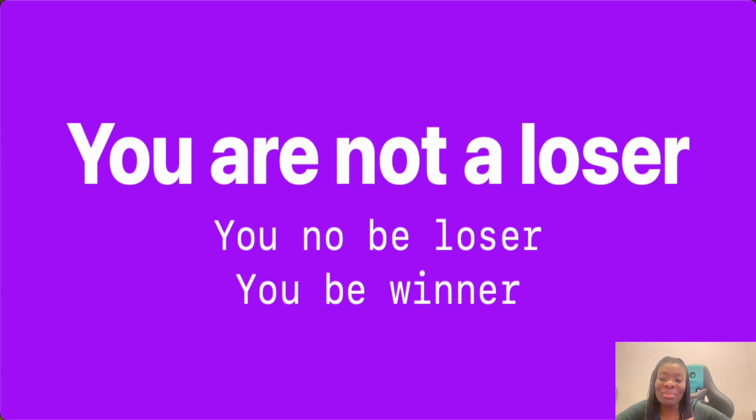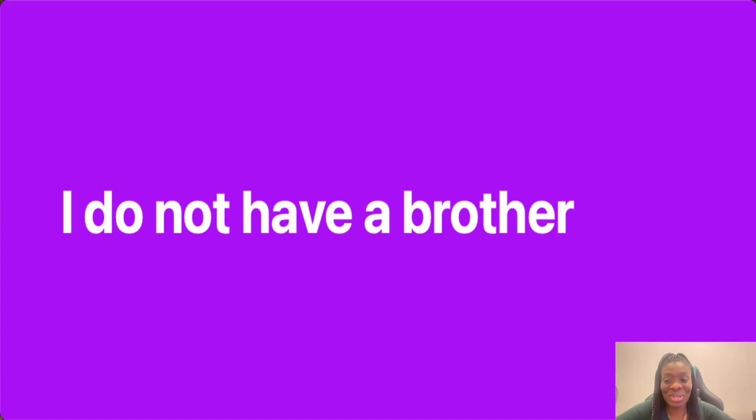Easy peasy. I'm going to leave us with homework as usual. How do you say I do not have a brother? Let's see. Well, you need to know how to use the verb to have in Pidgin. And so I'll tell us how to do that in the next class. But you can figure it out before then.